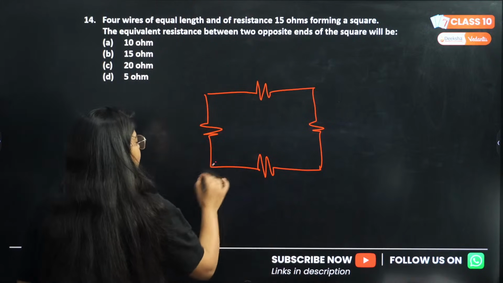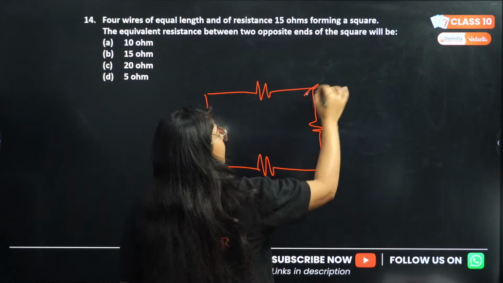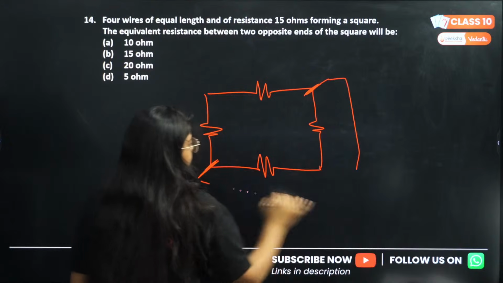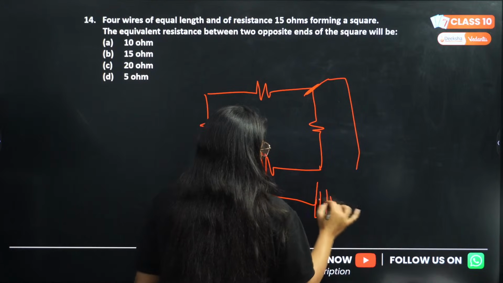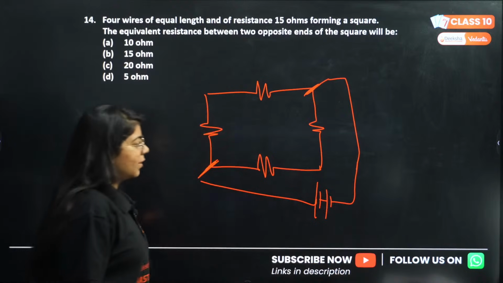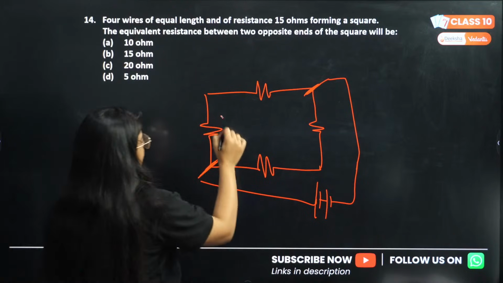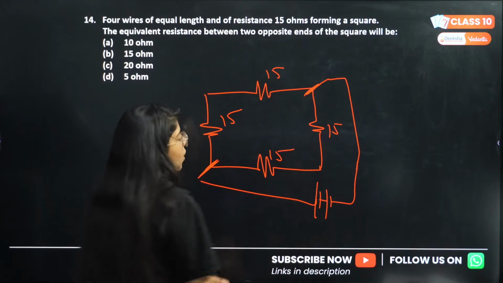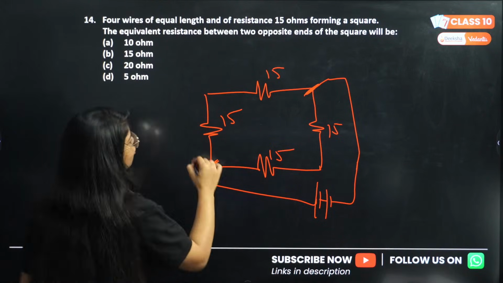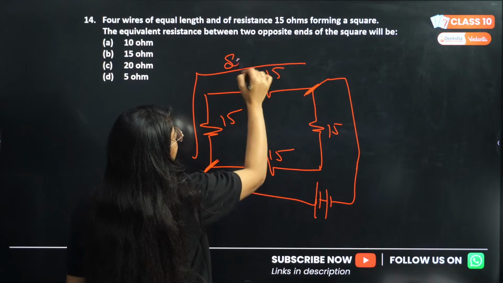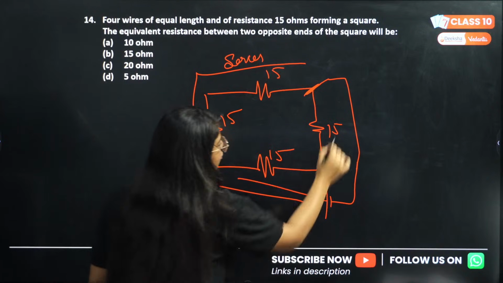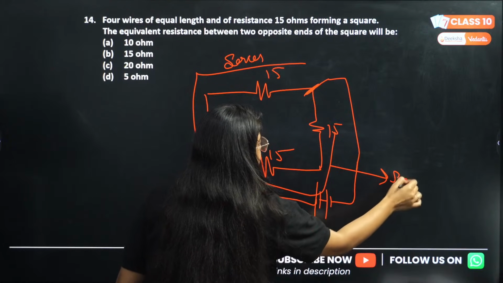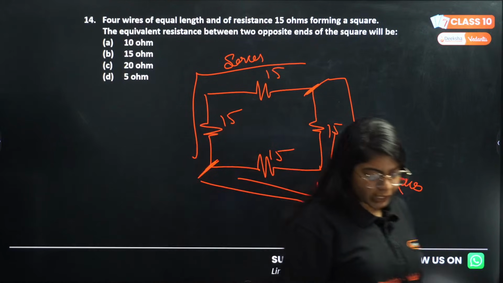So let's say between this and this we want to find the resistance, and let's say there is a battery. This has 15 ohm, 15 ohm. So these two are in series, and these two are also in series. Perfect. So we can just add them.